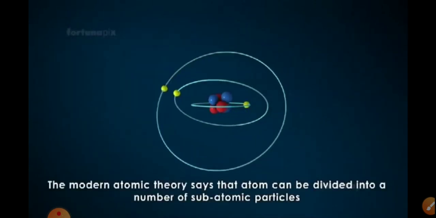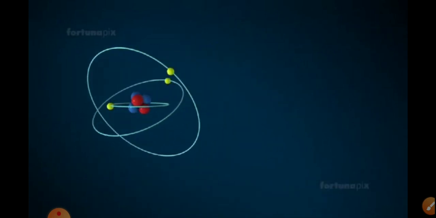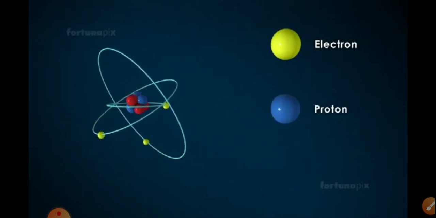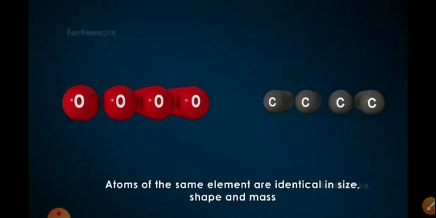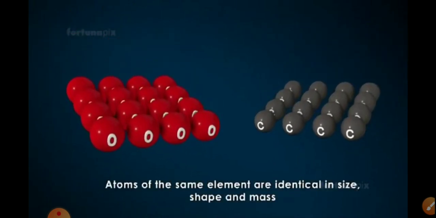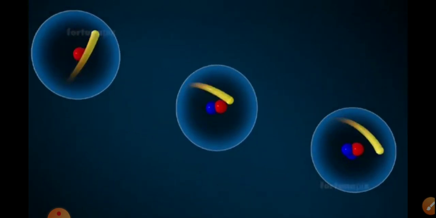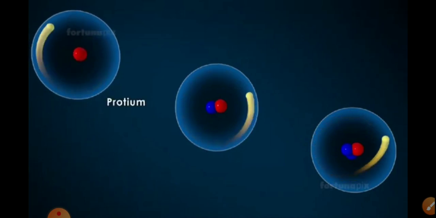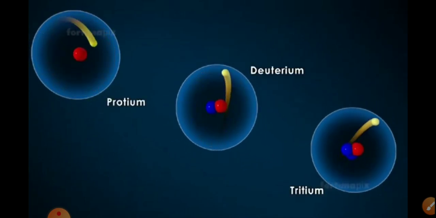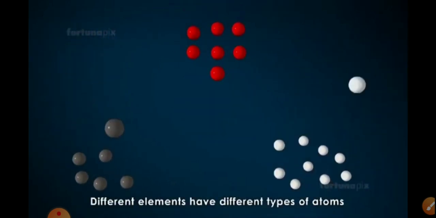The modern atomic theory says that an atom can be divided into a number of subatomic particles, such as the electron, proton, and neutron. Atoms of the same element are identical in size, shape, and mass. It was later found that atoms of the same element can have different masses, as in isotopes of hydrogen, such as protium, deuterium, and tritium. Different elements have different types of atoms.